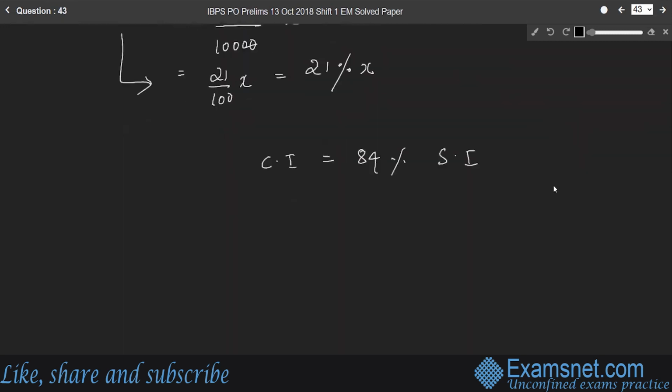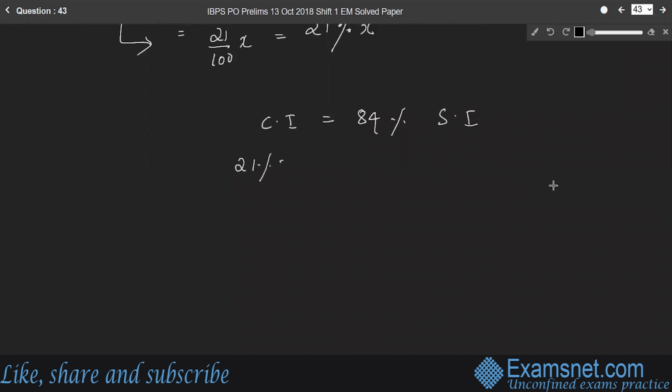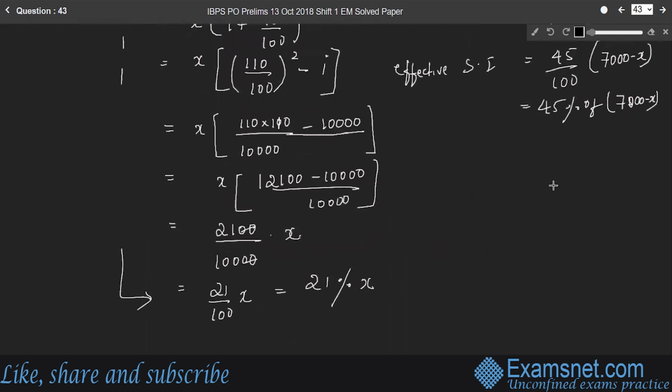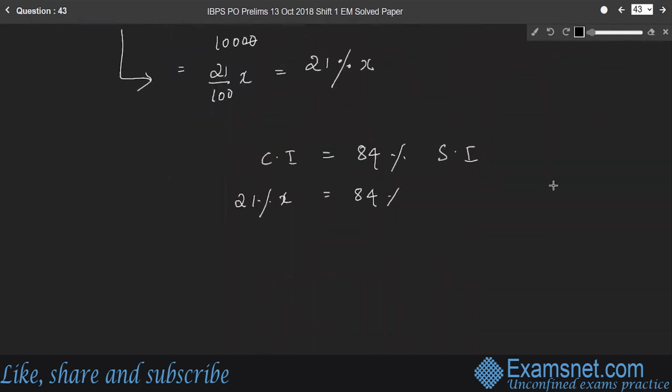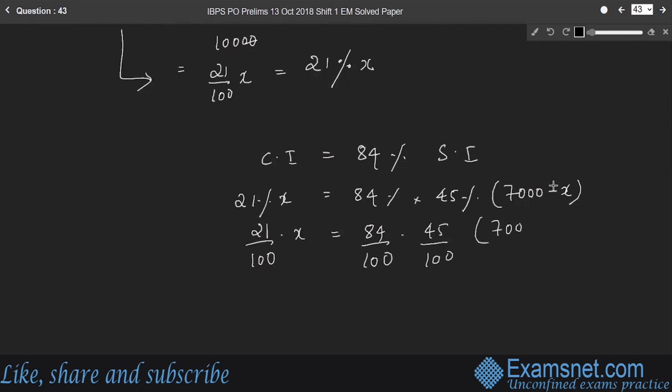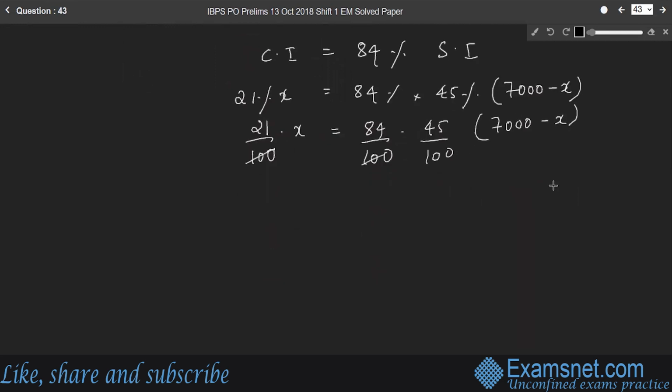So we can write 21% of X is equal to 84% into simple interest, which is 45% into 7,000 minus X. Simplify to find the value of X. 21% of X is 21 by 100 into X, equal to 84 by 100 into 45 by 100 into 7,000 minus X, right? So we can cancel two hundreds here.